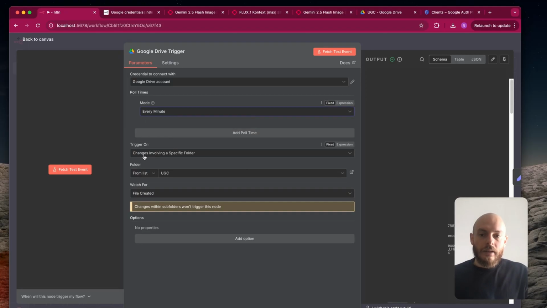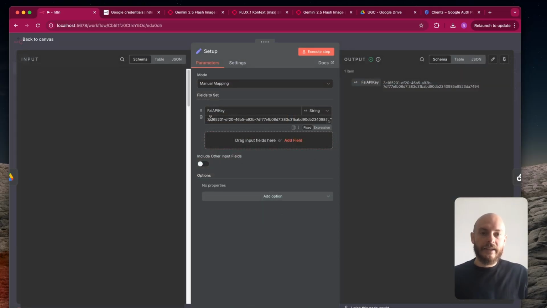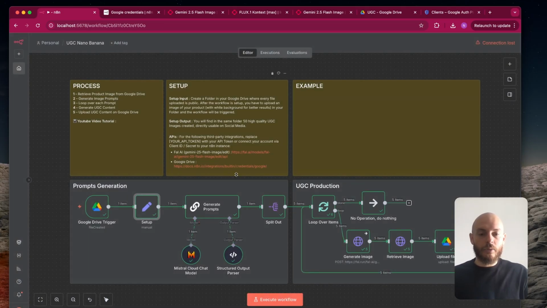And you want to trigger it on change involving a specific folder. So basically, you will create a folder on your Google Drive that I called UGC. And when you upload a new picture of your product, again with the white background if possible, it will trigger this automation. And you can just watch for file created. Once you have this, I just added an edit field node to set up my FAL.ai API key. Obviously I will delete this after this video. When you import this workflow that you can find for free in the description, you can just come here, change your API key and directly use this workflow.